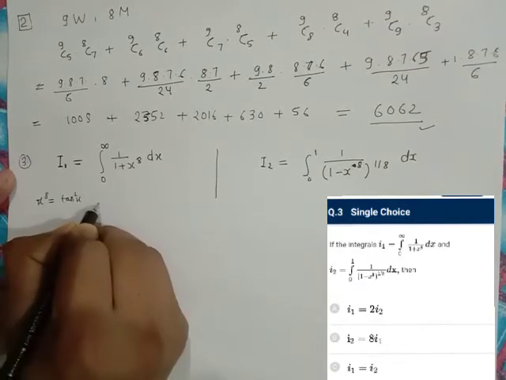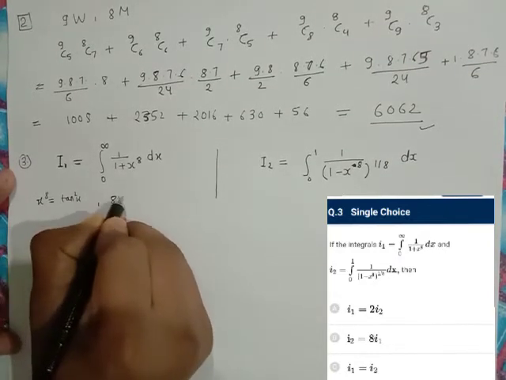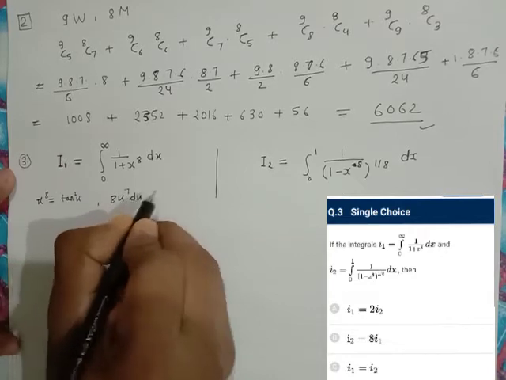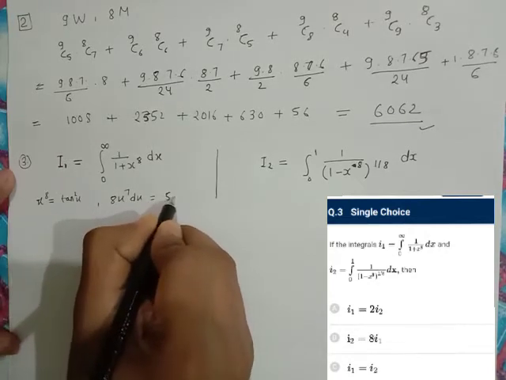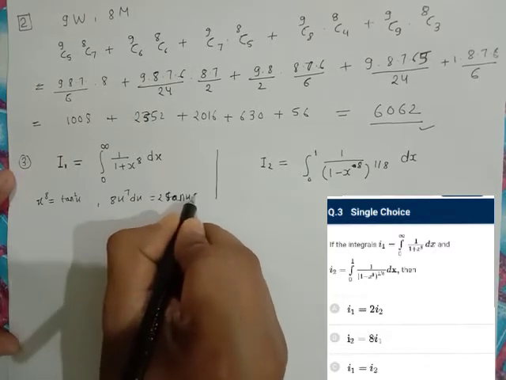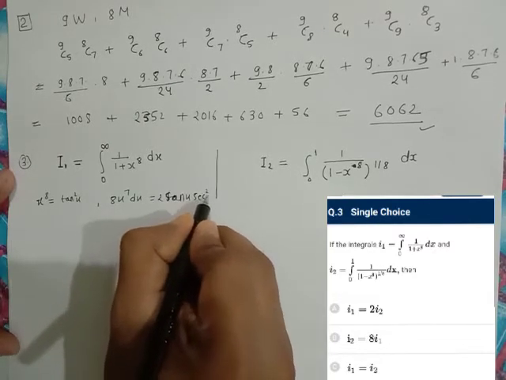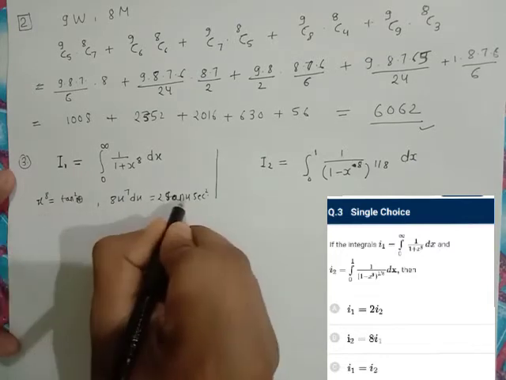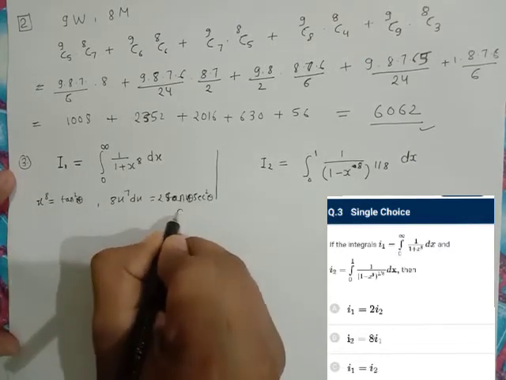This becomes 8 x to the power of 7 dx equal to 2 tan theta into sec square theta d theta.